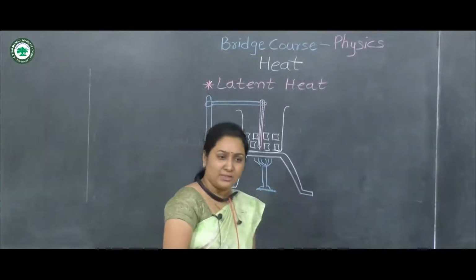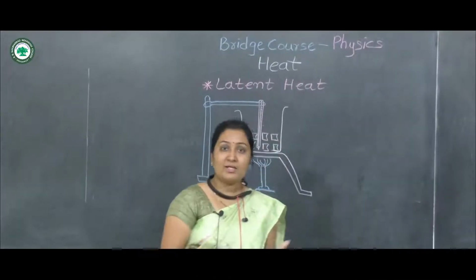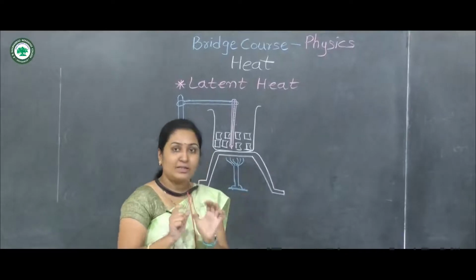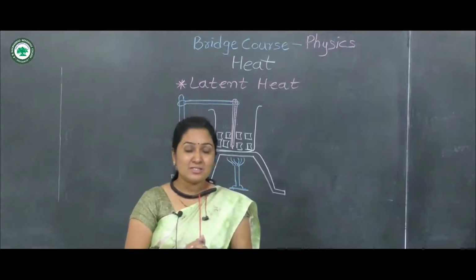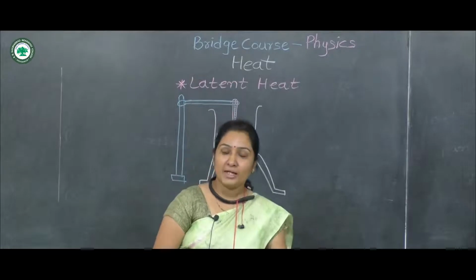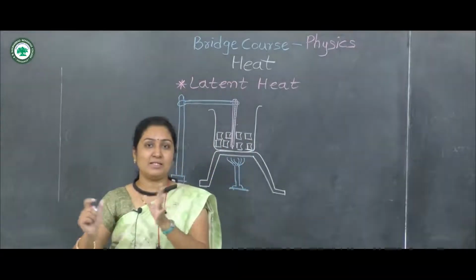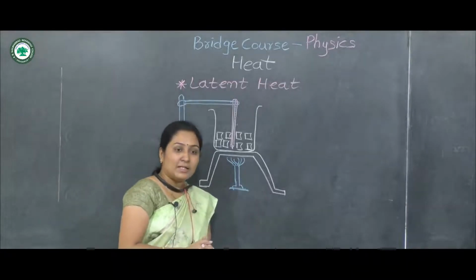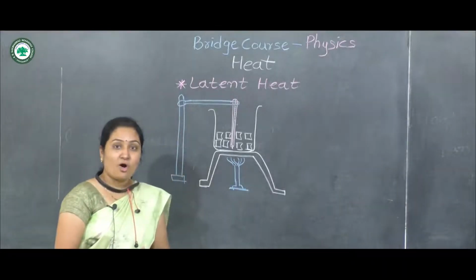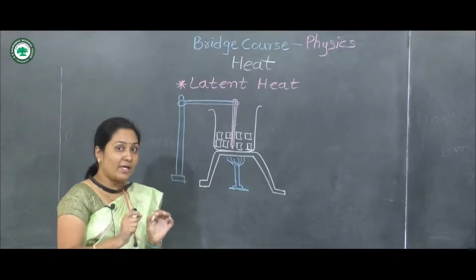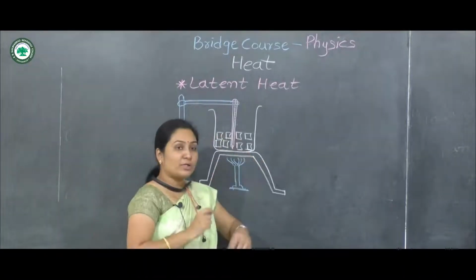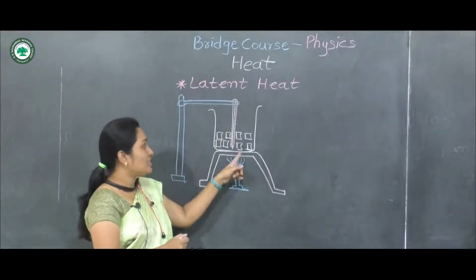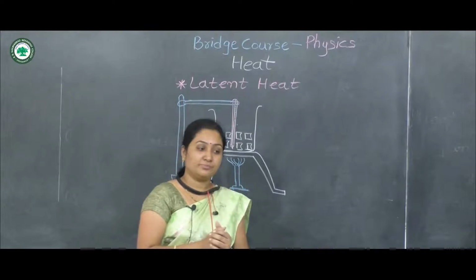Now what happens when we are giving heat to the ice cube? Generally the temperature should increase, because when we supply heat to any object, there is an increase in the temperature. But in this case, the temperature is not increased. Until this ice totally melts, the temperature remains constant.